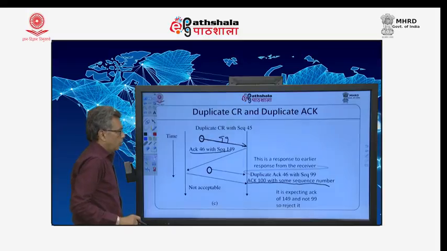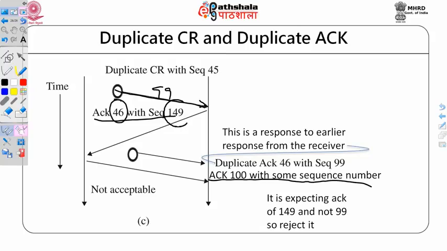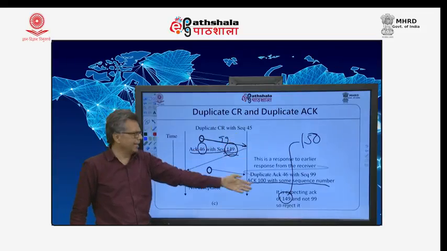But here the receiver, because he has sent ACK 46 with a sequence number, now this sequence number is very important. When you say 149, you expect it to be 149. So, basically the ACK should be 150, but it is some other sequence number. So, you get some other sequence number here, maybe 99.